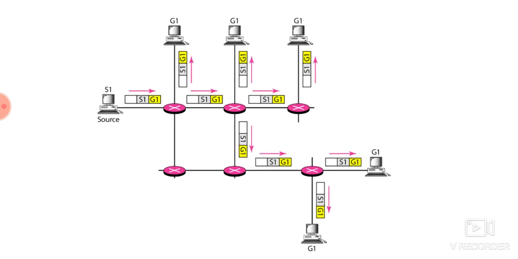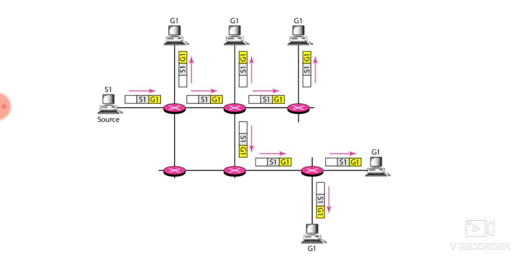Here a multicast packet starts from source S1 and then goes to all the destinations that belong to the group G1. G1 is nothing but a group to which this particular message has been designated.